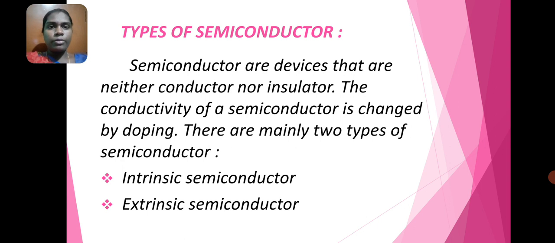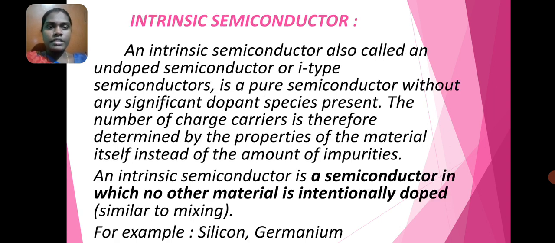Next we see about types of semiconductors. Semiconductors are devices that are neither conductor nor insulator. The conductivity of a semiconductor is changed by doping. There are mainly two types of semiconductor: intrinsic semiconductor and extrinsic semiconductor. First we see about intrinsic semiconductor.